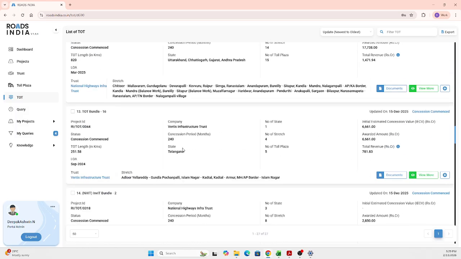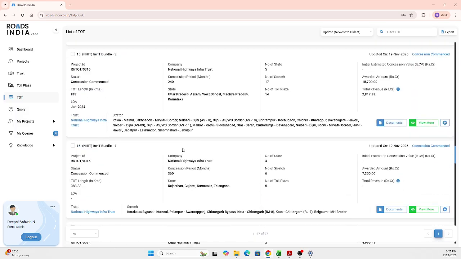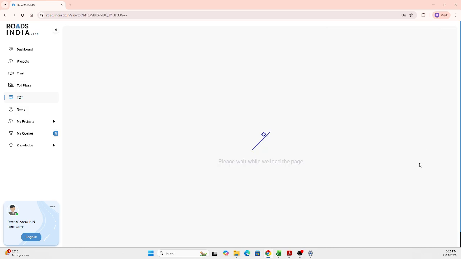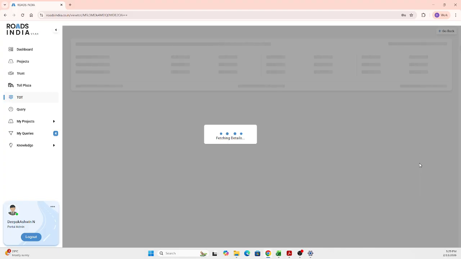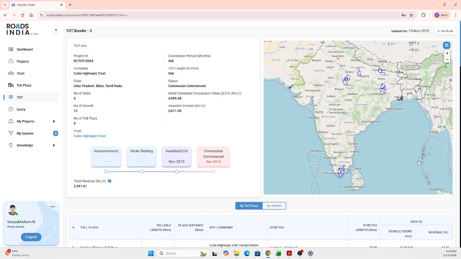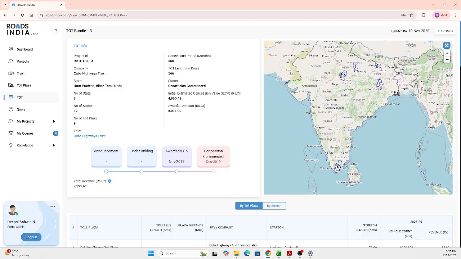I'm just taking one random bundle for you, the random TOT bundle 3. I'll take T3. Once after taking that, you can locate all the toll plazas that are there in that particular bundle to the right. You have this map option, and you can get that located with all the toll plazas along with the district boundary. And to the left, you have the basic elements, that is the concessionaire, concession period, TOT length, IECV value, order amount. All those basic elements will be available.